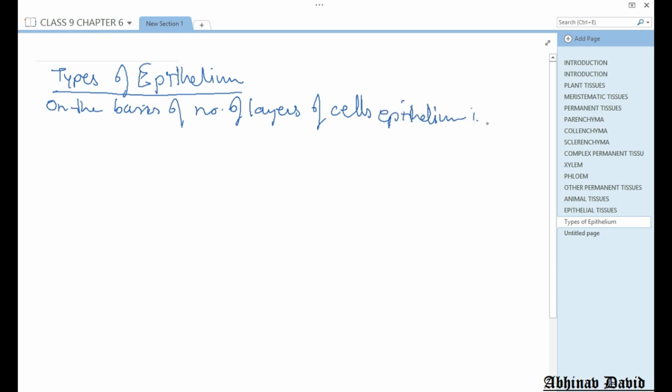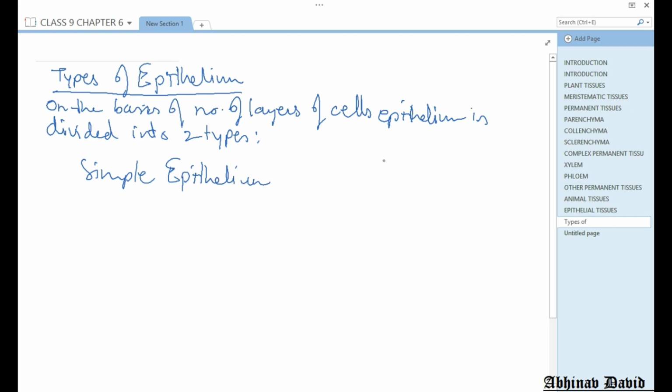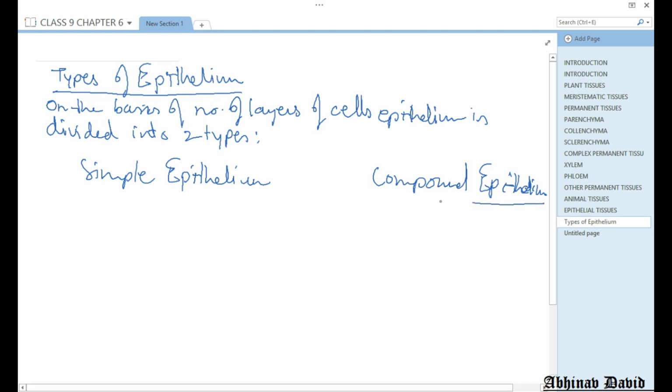Epithelium is divided into two types. So what are those two types? Simple epithelium and compound epithelium. Now what does this simple mean?